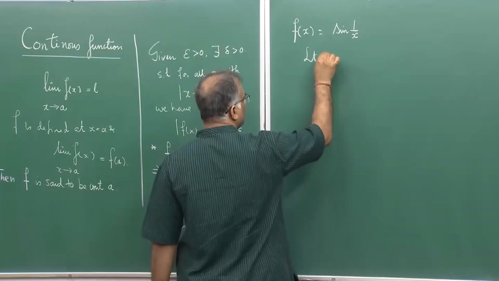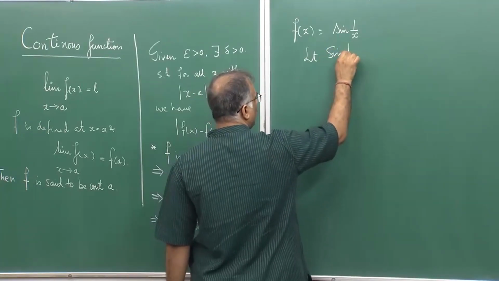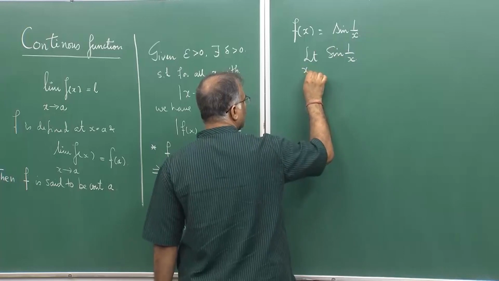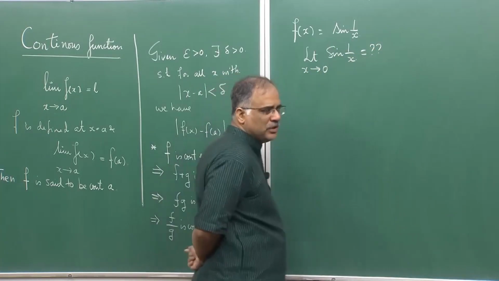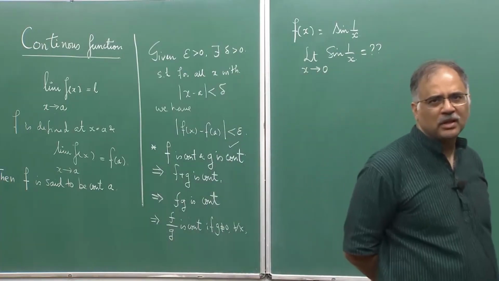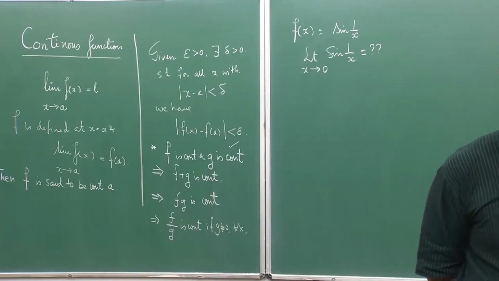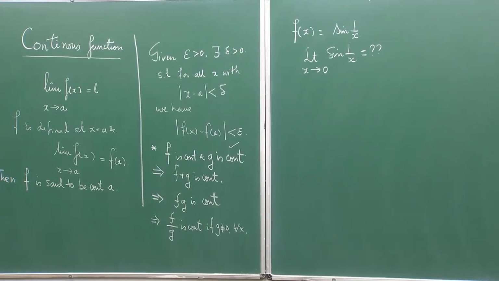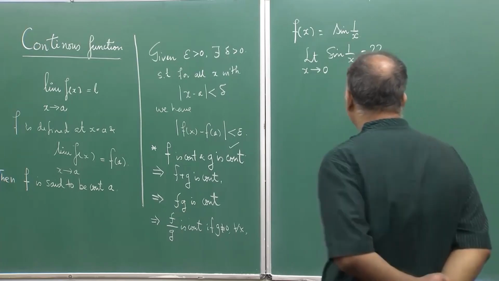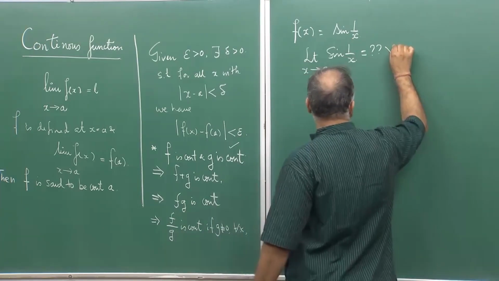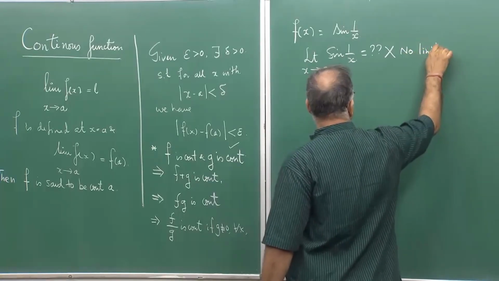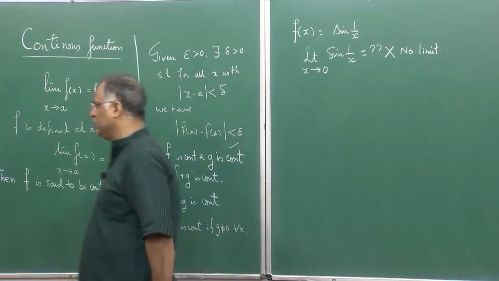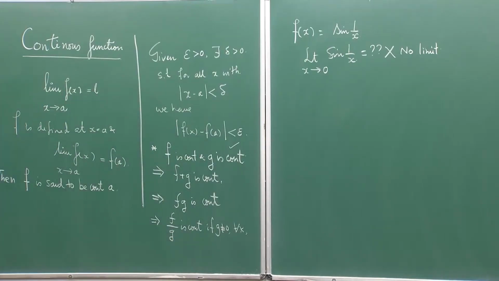Does the limit of sine of 1 by x as x tends to 0 exist? The answer is no, because sine 1 by x keeps on oscillating as x approaches 0. It does not come to a stable value. So, in this case the answer is no, the limit does not exist.